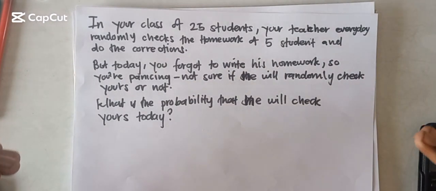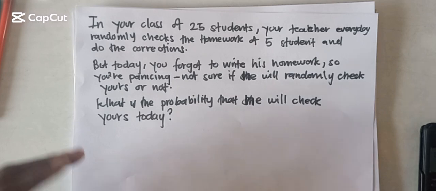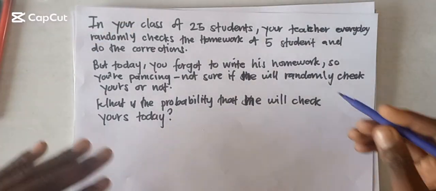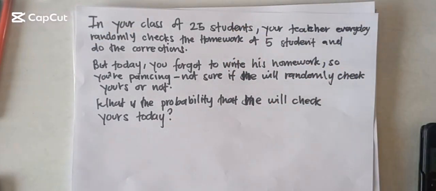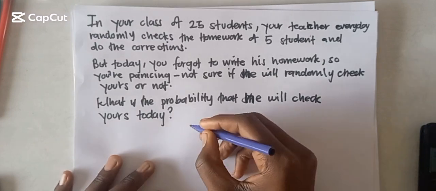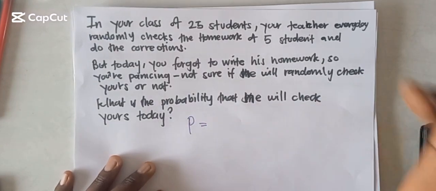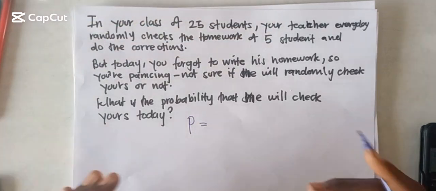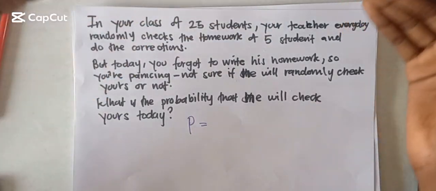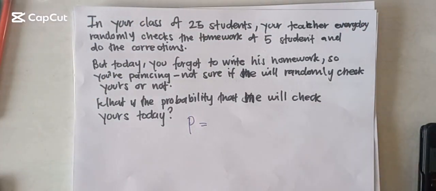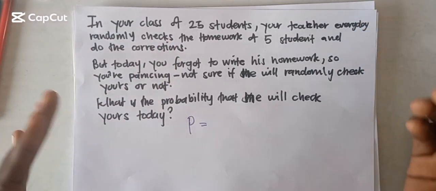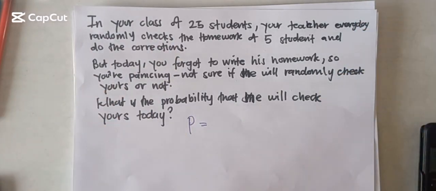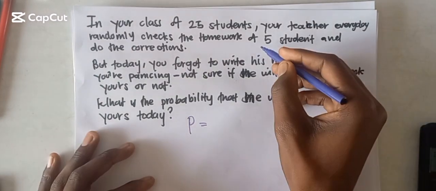For that kind of thing, you have to calculate. You don't have to assume. You just have to calculate it. Based on this data, we can calculate the chance that your teacher will check your homework. Probability is equal to what we want. What do we want? We want to know if yours will be checked or not, or what the chances are that yours will be checked. So we ask ourselves, how many students did he check? Actually, he checked 5 students.